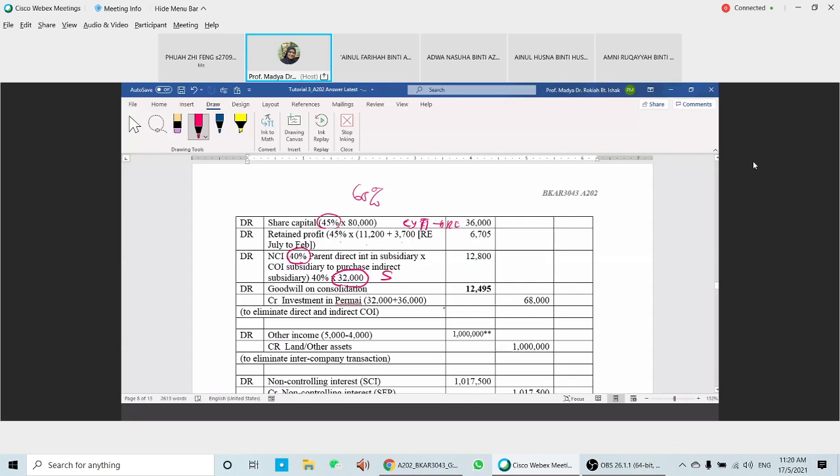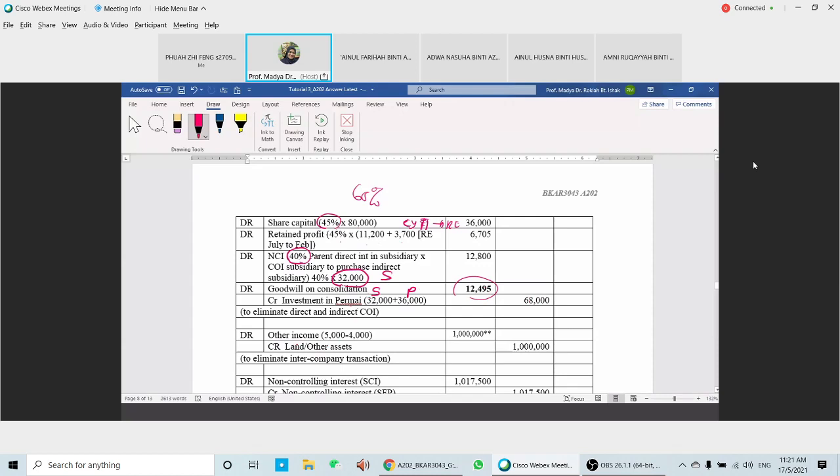Consideration we already calculated above. Previously we calculated the goodwill here, 12.95, the portion of the parent in the indirect interest. And then credit investments. 32 here is by S and 36 here is by the parent. Altogether you have 68.